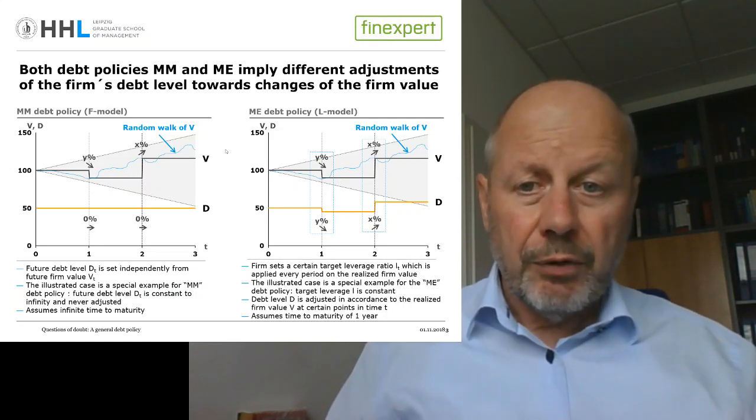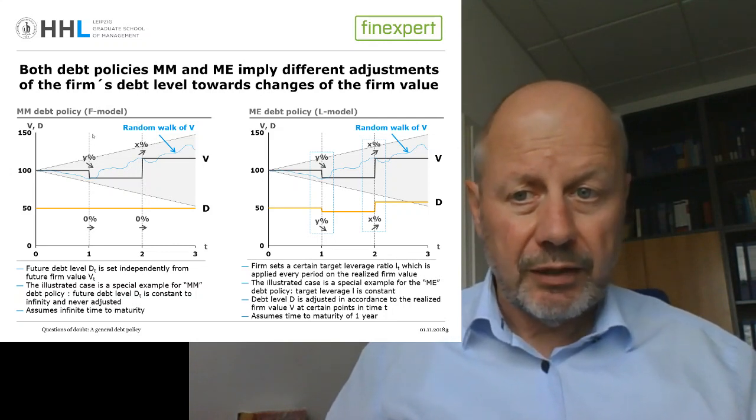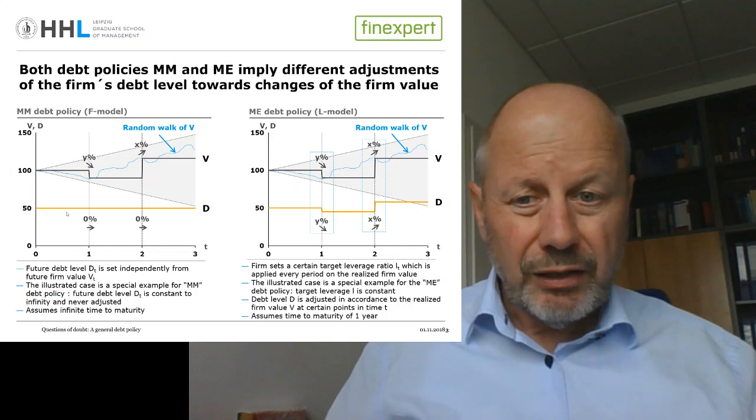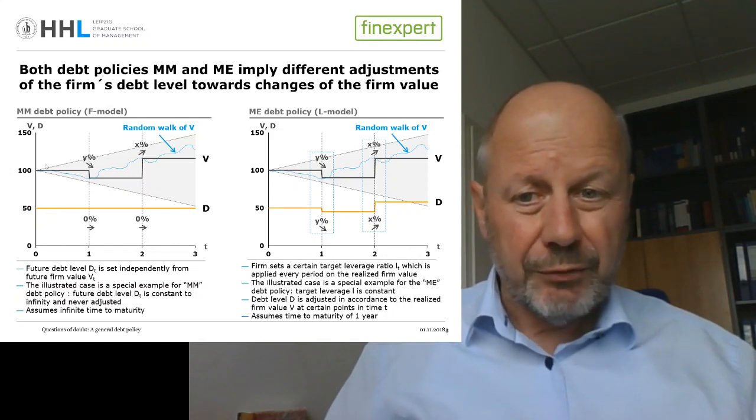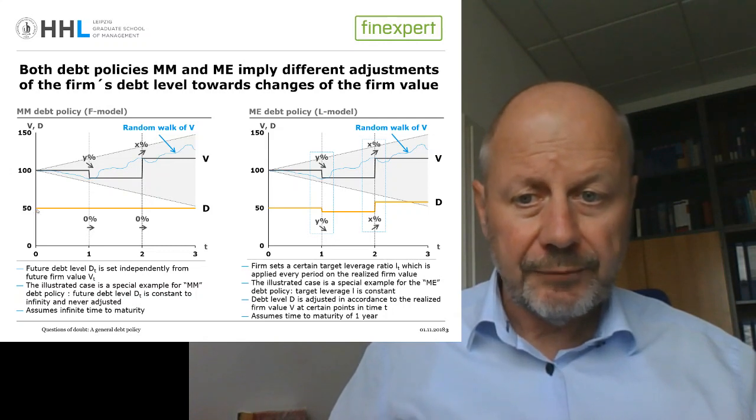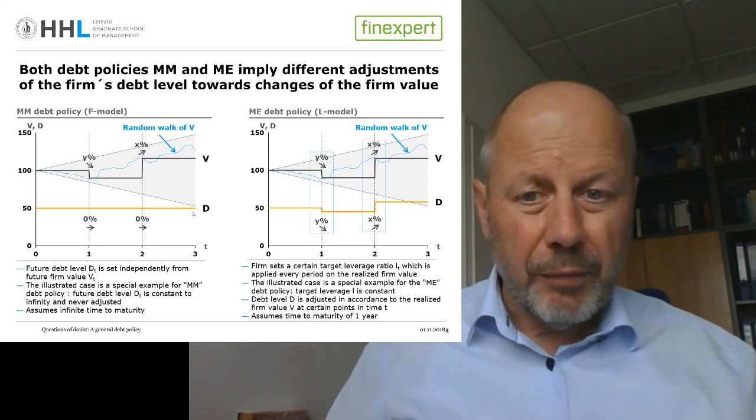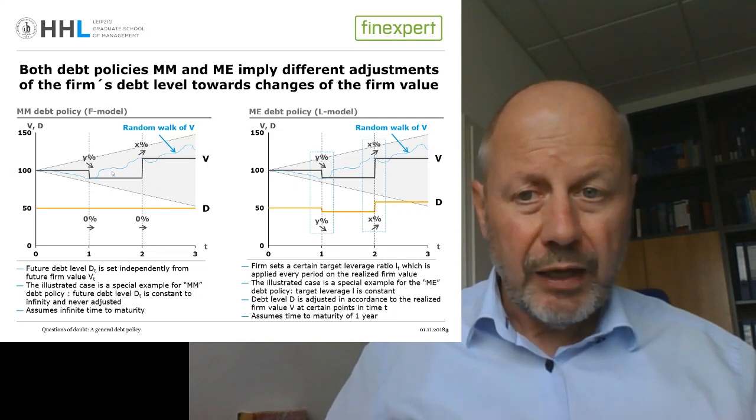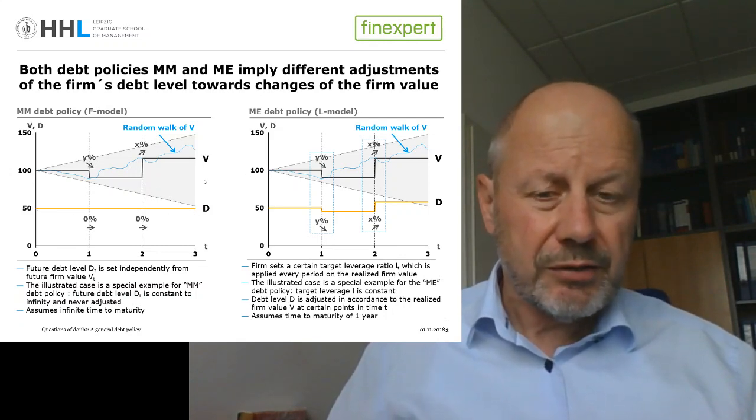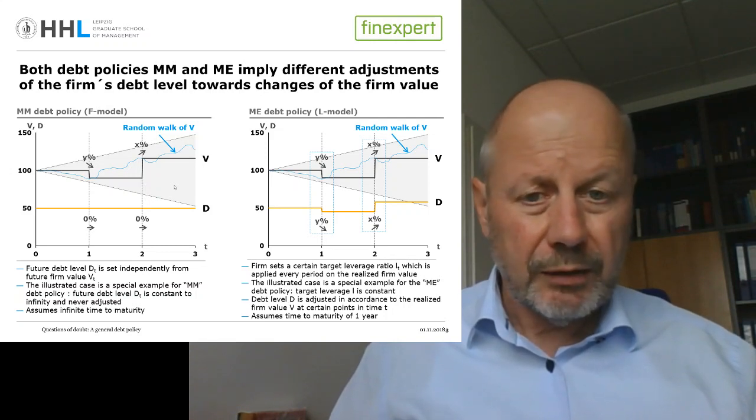Whereas on the opposite side, the Modigliani-Miller debt policy also assumes a debt level of 50, but it assumes that the debt level is never adjusted, no matter where the firm value is going to go. Of course the firm value is a random variable, but the debt level is maintained no matter where it goes, and that means this is a special case where the debt is never adjusted. So these are two special cases of a more general debt policy.